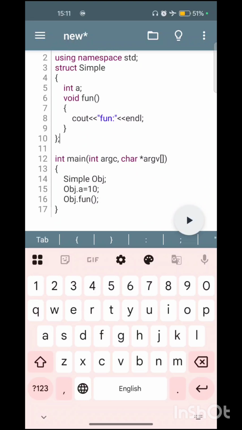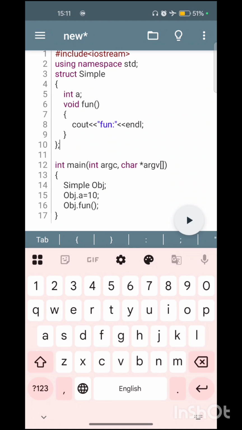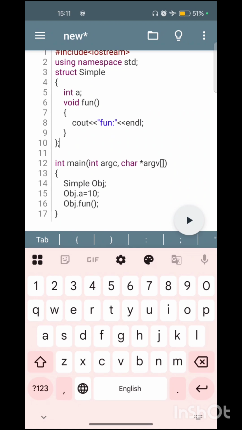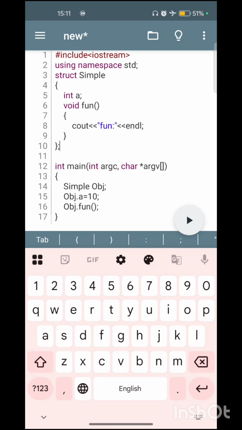The second main difference is inheritance. In structures, inheritance is public by default. In classes, inheritance is private by default. So let us see the difference.